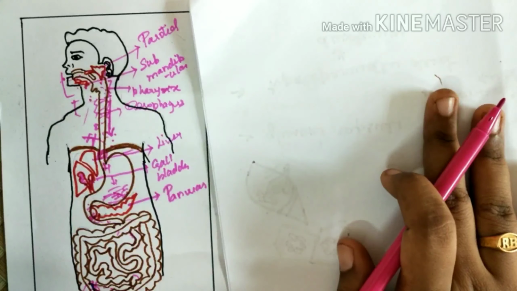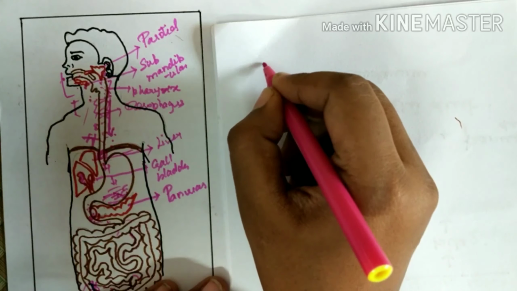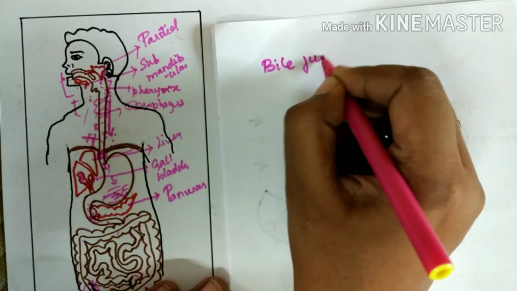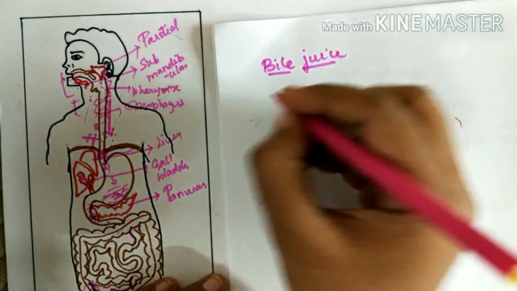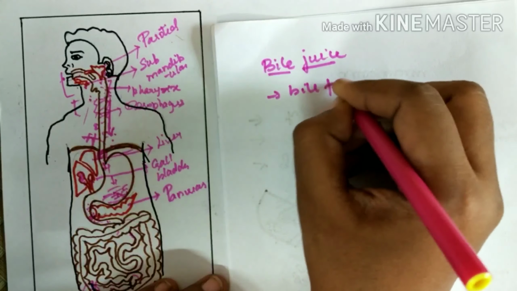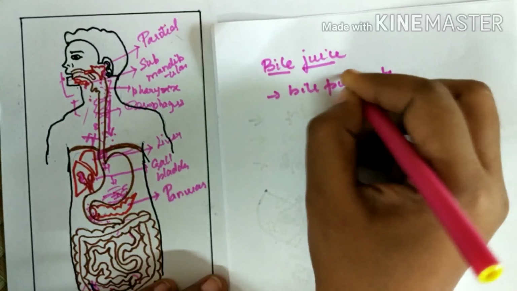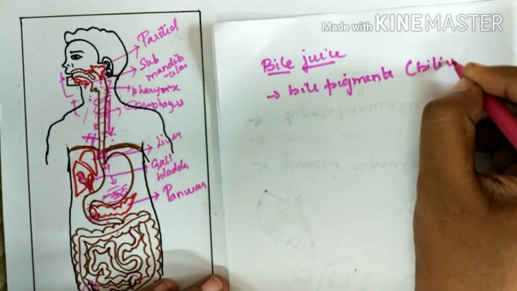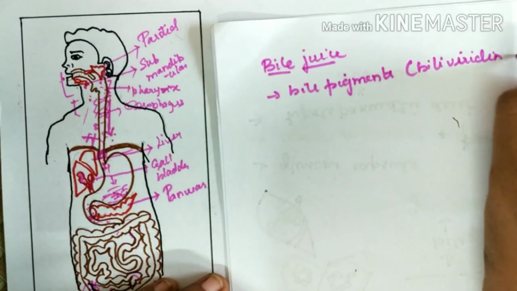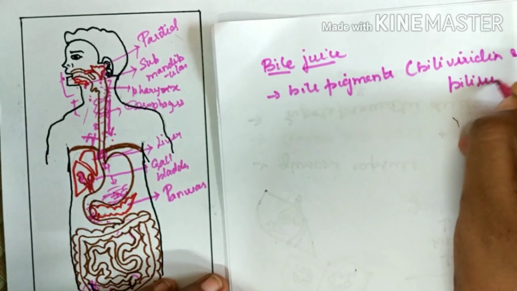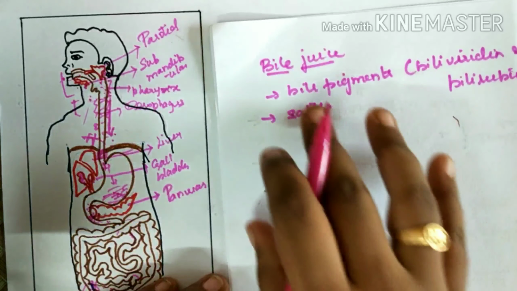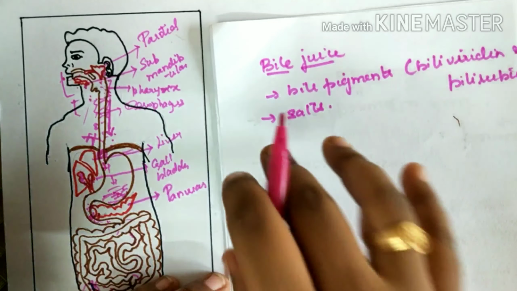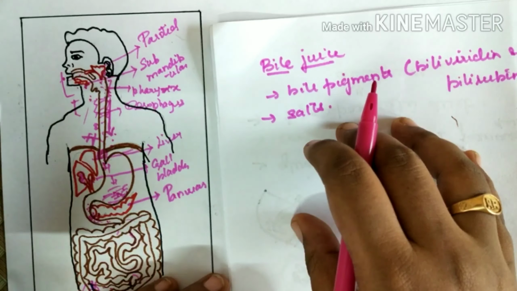Here, bile juice doesn't have any enzymes. As I already told, bile juice has only bile pigments such as bilirubin and biliverdin, and certain bile salts. They also have cholesterol and phospholipids.